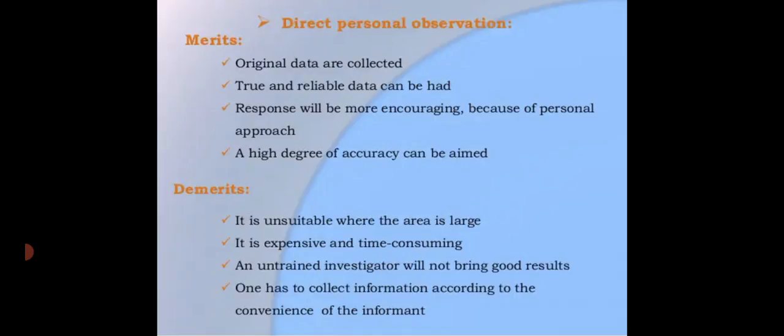It also has personal bias: this method is highly prone to the personal bias of the investigator. As a result, the data may lose their credibility. Limited coverage: in this method, the area of investigation is generally small. The results are therefore less representative. This may lead to wrong conclusions.